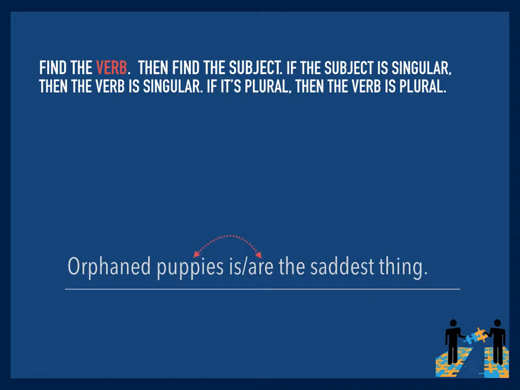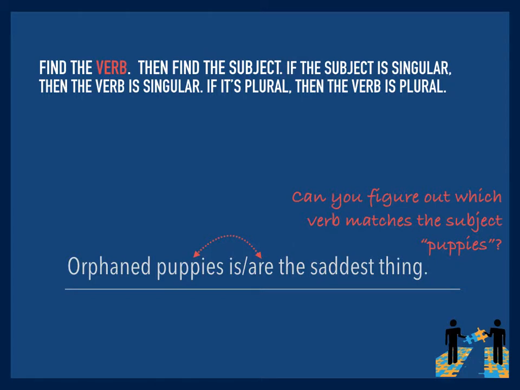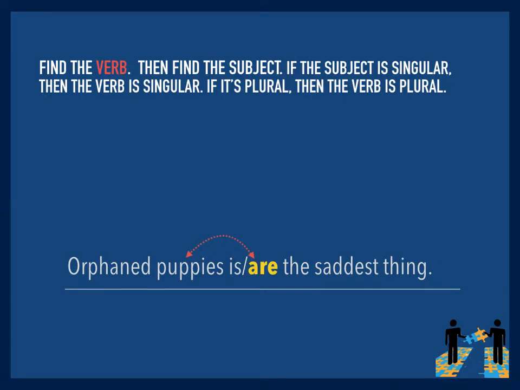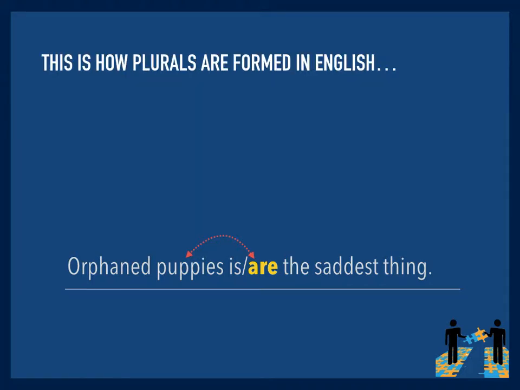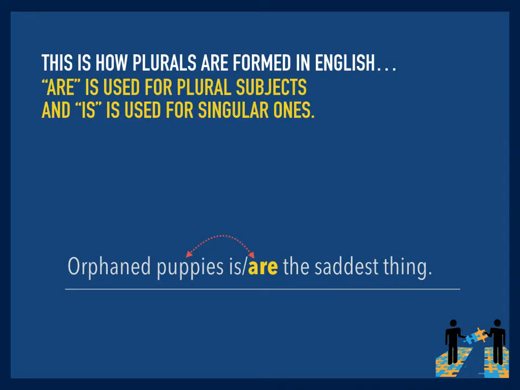So the correct answer is "are," because puppies is plural, and we need to choose the plural state of being verb, which is "are." This is how plurals are formed in English. Are is used for plural subjects, and is is used for singular ones.